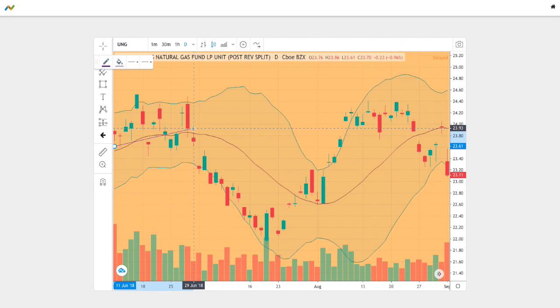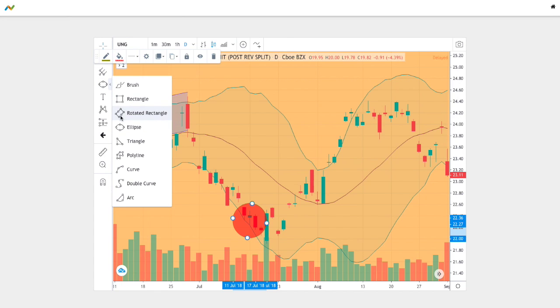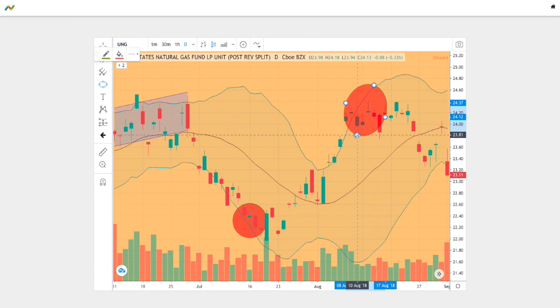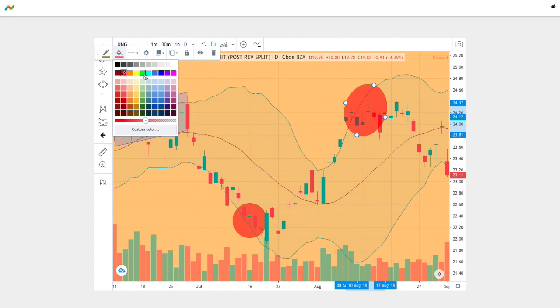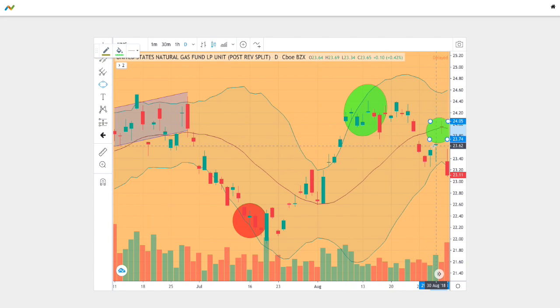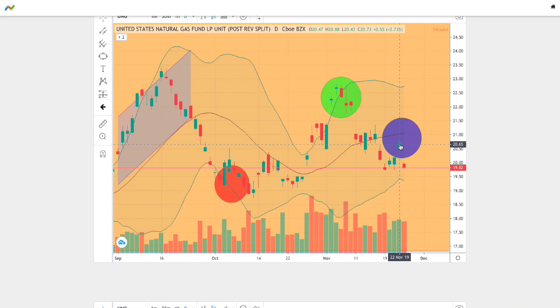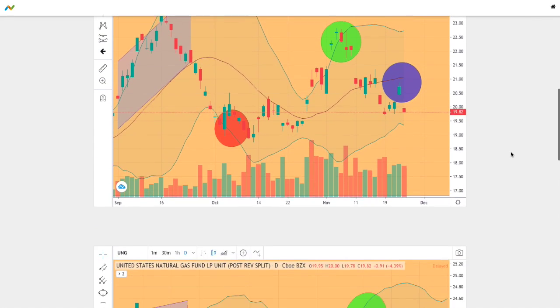We see an average above the middle Bollinger Band for several days, and after that we see it reverse and touch the bottom Bollinger Band. After touching the bottom Bollinger Band, we see it touch the upper Bollinger Band. And finally, after touching the upper Bollinger Band, we see it revert back to the mean and touch the middle Bollinger Band as well, right towards the end. One point I do want to note is that at this instance, we did actually touch the middle Bollinger Band, however here we did not quite touch it at that middle line, so do take note of that.